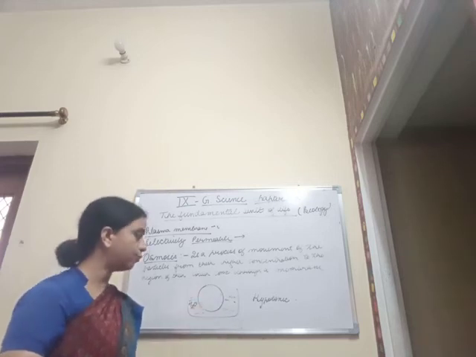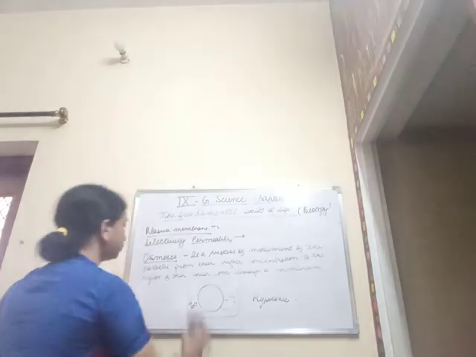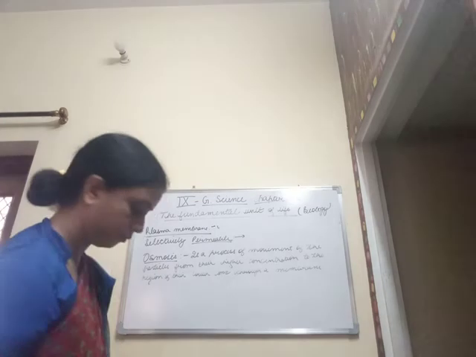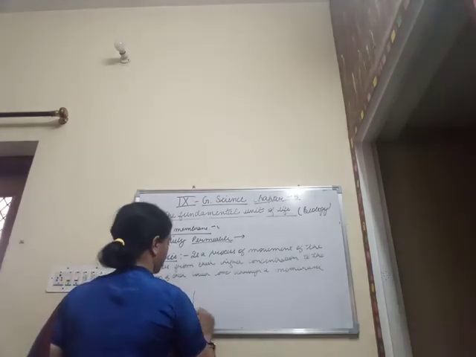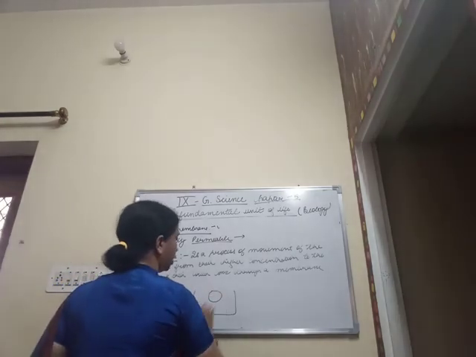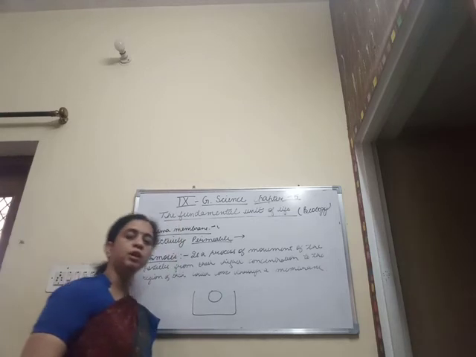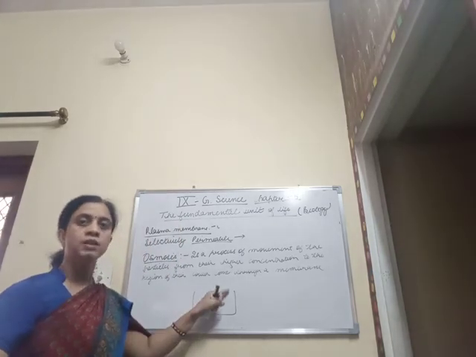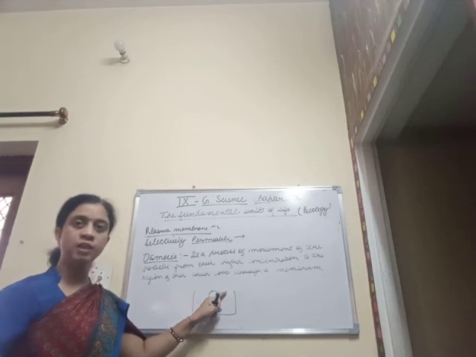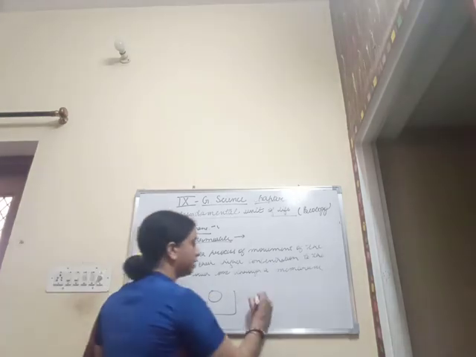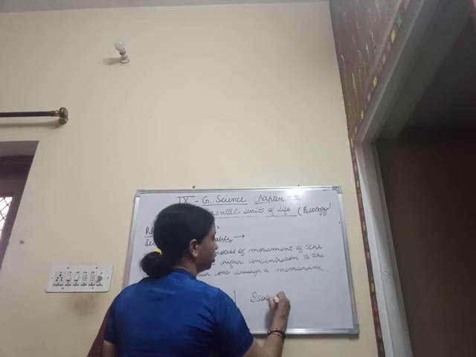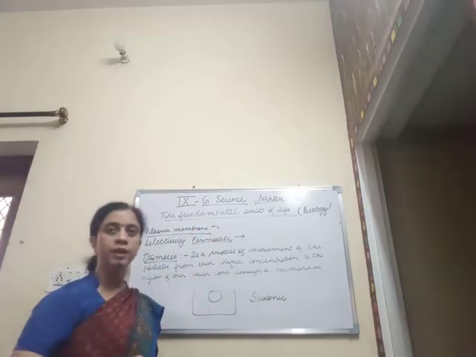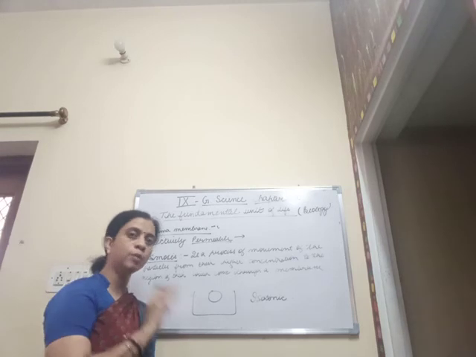Now if we place this cell in a medium which has an equal amount of water as is found within the cell itself, that is, the solution is isotonic. Isotonic solutions are those which contain an equal amount of water content outside the cell as well as inside.